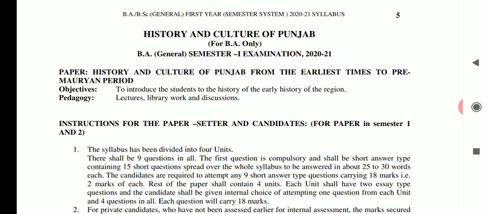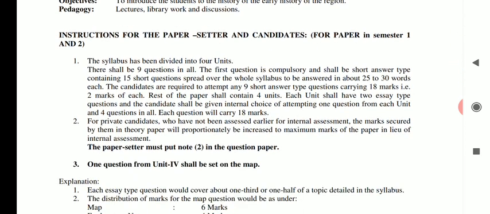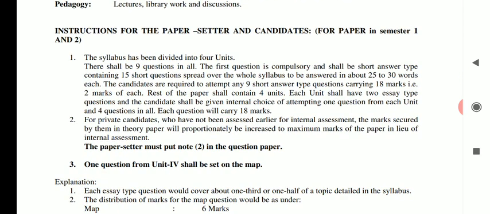History and Culture of Punjab comprises 4 units. There shall be 9 questions in all. The first question is compulsory and shall be short answer type, containing 15 short questions spread over the whole syllabus, to be answered in about 25 to 30 words each. The candidates are required to attempt any 9 short answer type questions carrying 18 marks, that is 2 marks each.